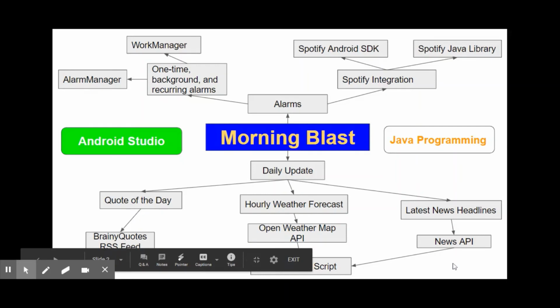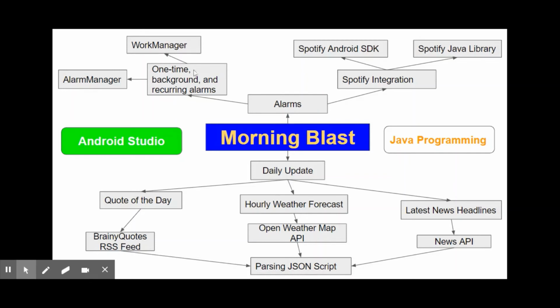So this is a brief description of my app over here. The first section of my app is alarms, which have one time and recurring alarms, which occur in the background. So even when the app is not open, these alarms will go off. And I'm able to do this by programming with the AlarmManager and WorkManager classes. I'm also able to integrate Spotify with these alarms. So when the alarm goes off, the Spotify music will play.